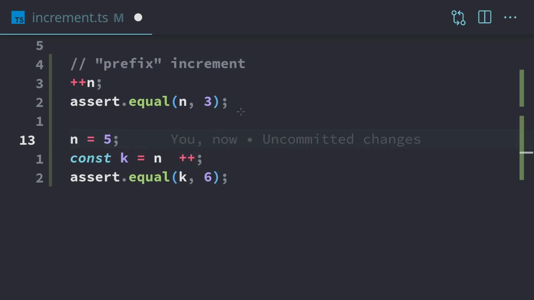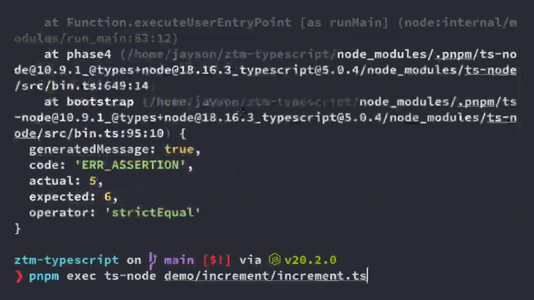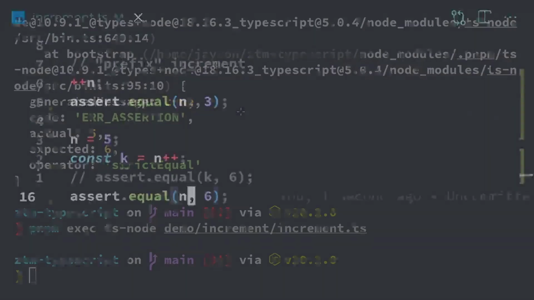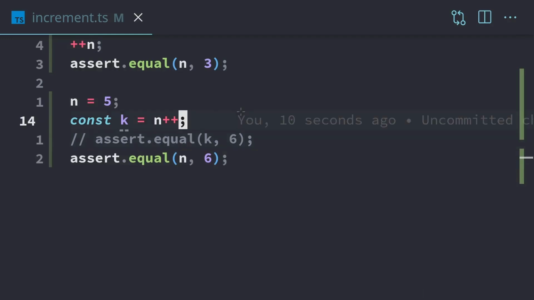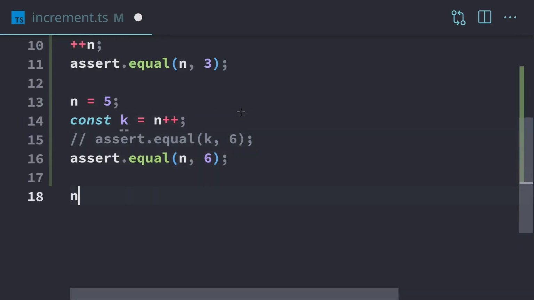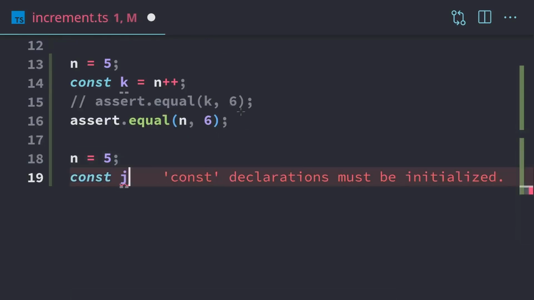So what happens, we take assert equal, comment that one out. We take n, and n is actually going to be equal to 6 now. So the k is just 5. So there we go, no errors. So you don't really want to use plus plus with an assignment like this because you could end up with subtle bugs.